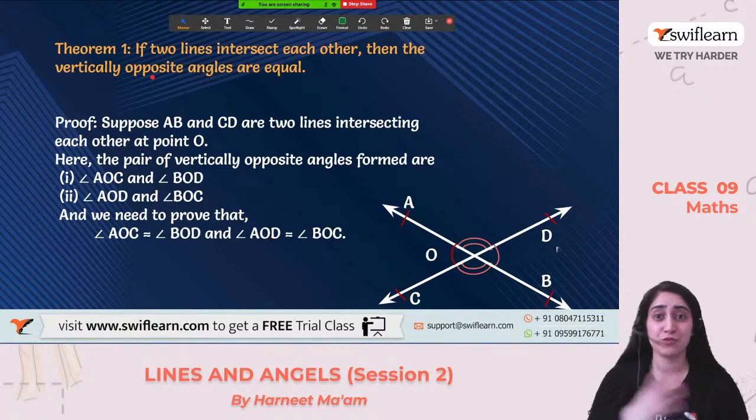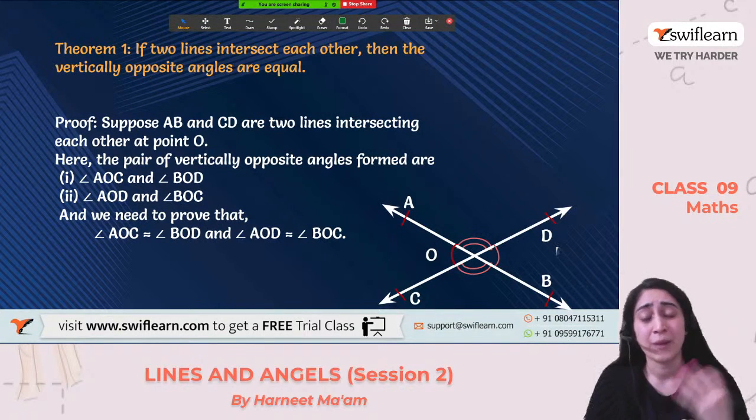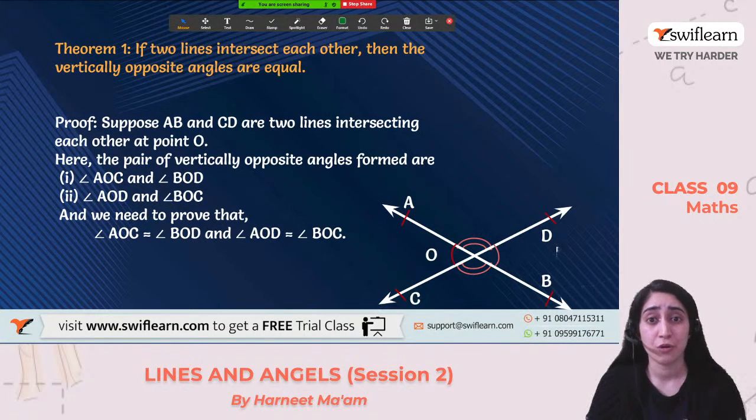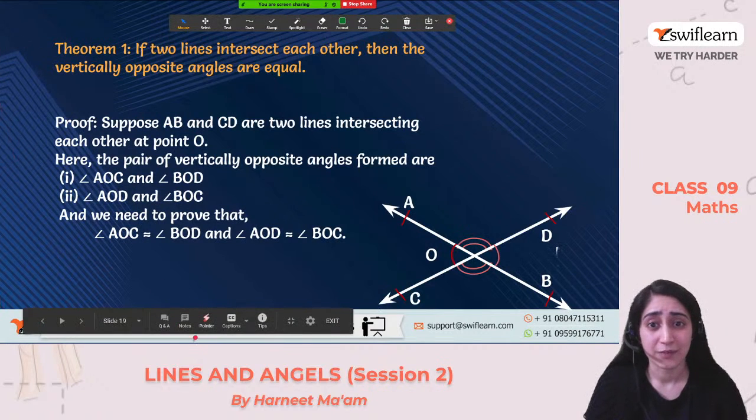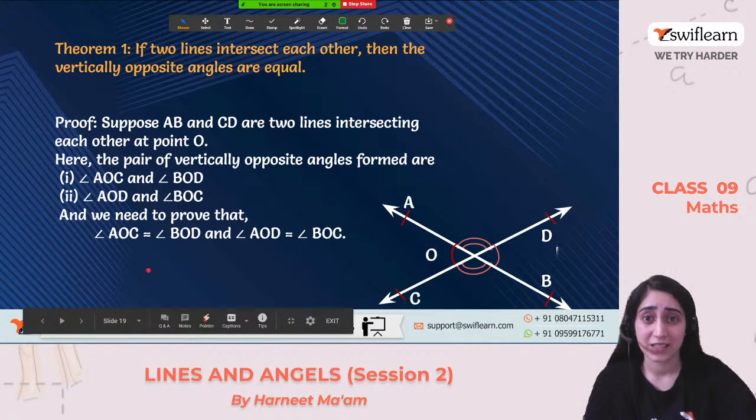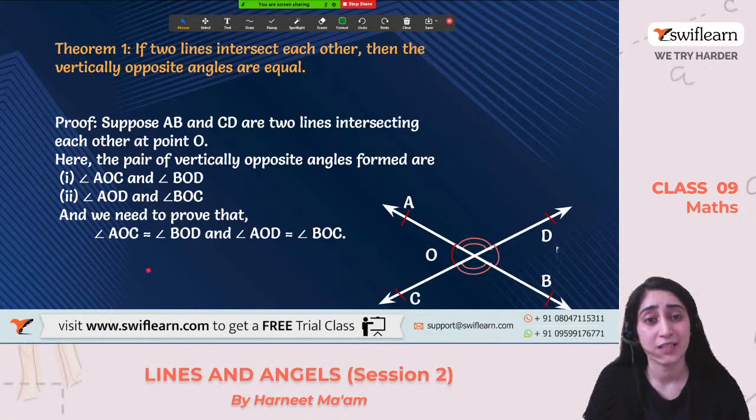Okay, let's move to the theorems. Ma'am, theorems are very difficult. We are not able to solve them. Ma'am, how do we learn the theorems? It's so difficult. But you don't need to learn the theorems if you know the concept. Theorems are very easy. Just follow how things are given and you will be able to understand. Let's see if you are able to solve this or not.